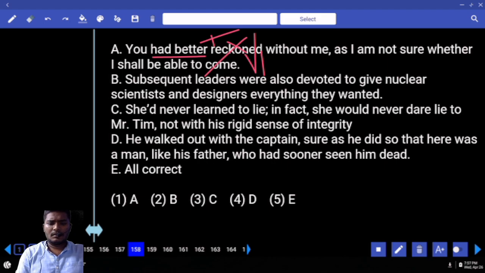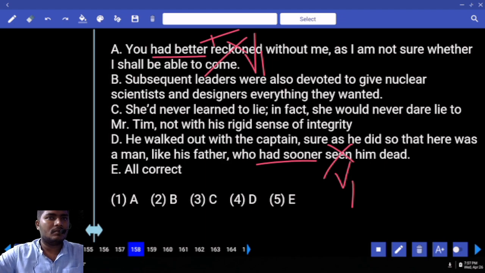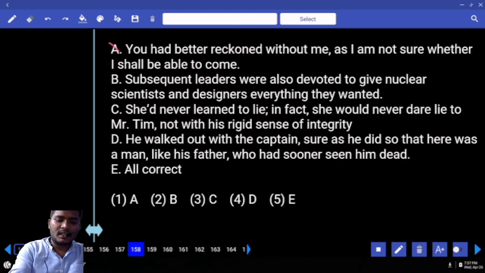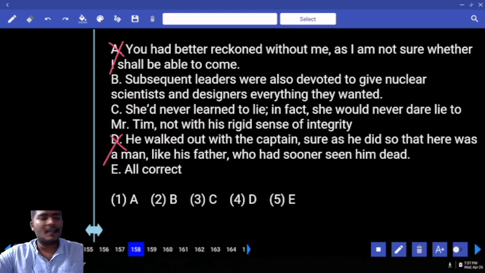Had sooner, had better. Both of them are followed by V1s. Those are the two errors. These are the rules of bare infinitives. Feel, see, watch, make, had sooner, had better. These are all followed by only V1s. Already two sentences are out. Your answer must be B or C.